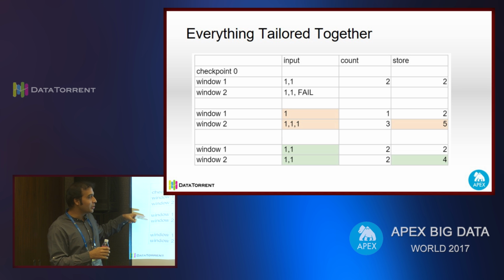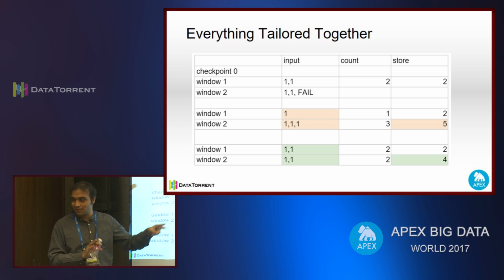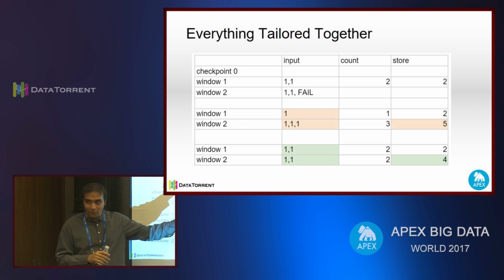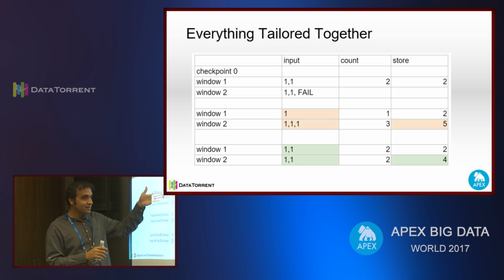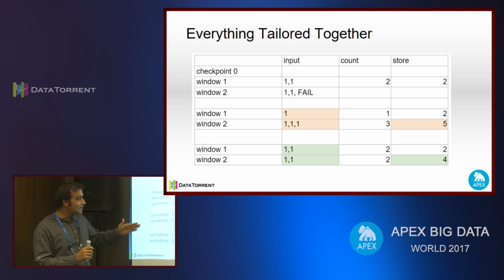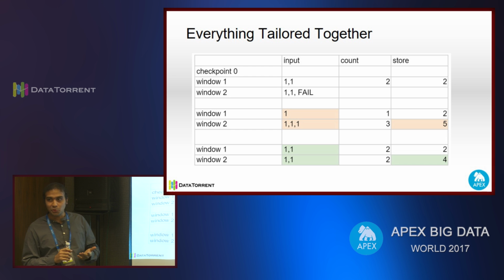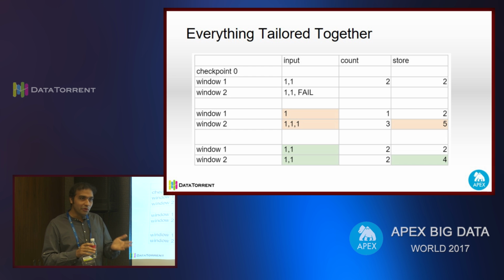Now when window 2 comes, there is 1, window 2 hasn't finished, and there is a failure. So now the store will store 2 over there. Now recovery comes into the picture. Let us say the operator is not idempotent, and when I say it is not idempotent, the same windows after the failure may have different data.